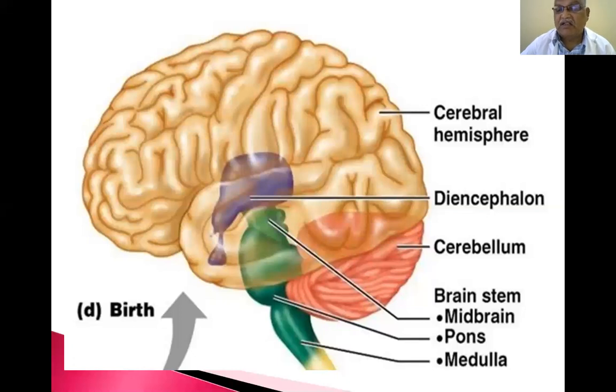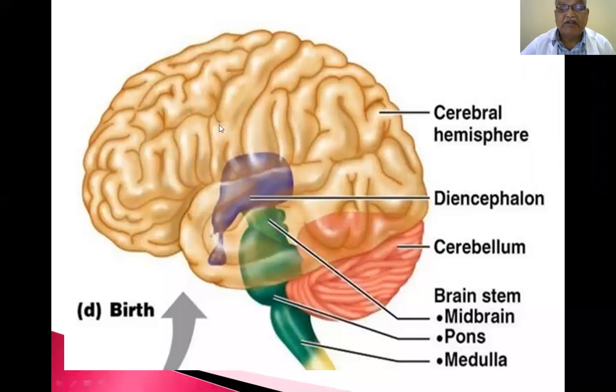Prosencephalon, mesencephalon, and rhombencephalon: forebrain, midbrain, hindbrain. The prosencephalon divides into the telencephalon, which is the cerebrum, and the diencephalon. The mesencephalon is the midbrain. The hindbrain contains the cerebellum, pons, and medulla. So the forebrain is the telencephalon and the diencephalon. Like that, we can classify the diencephalon.